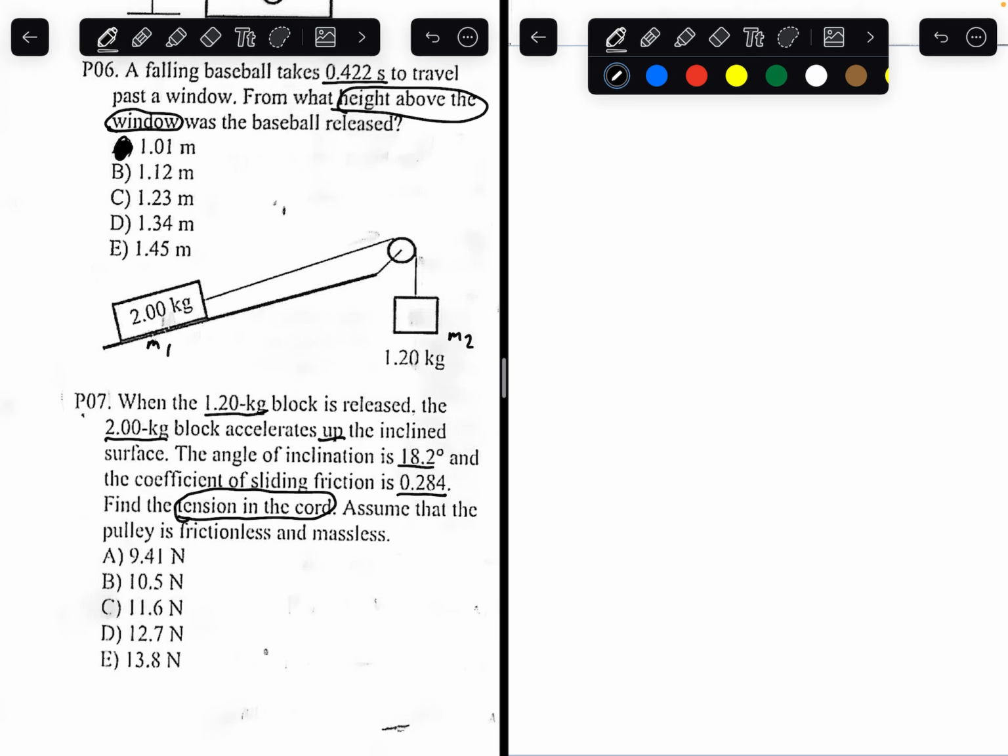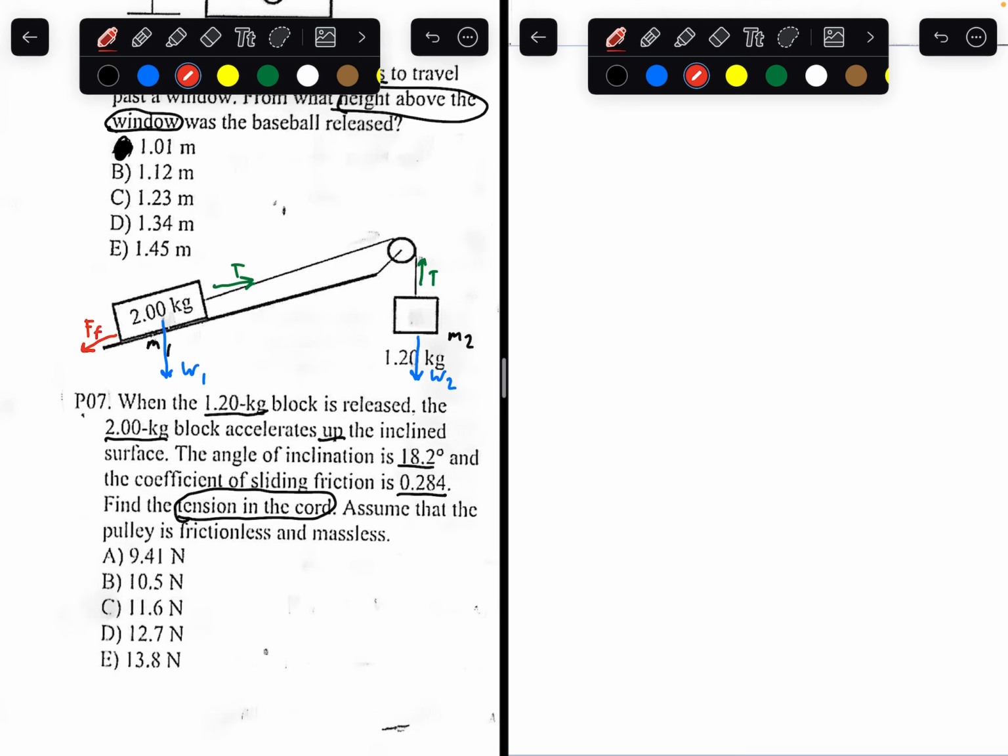For the first step on any of these physics problems, we want to draw out all of our forces. So what are all the forces we have? We have the weight force, which I'll diagram in blue, acting on this block. I'll call that weight 2. We have the weight force acting on this block. I'll call that weight 1. We have tension force coming from both blocks towards the pulley. Tension, and they're the same, so there's no tension 1 or tension 2. And we know there's a friction force that's opposing the motion of this block, so it's going to be a force of friction. These are all the forces on the block.